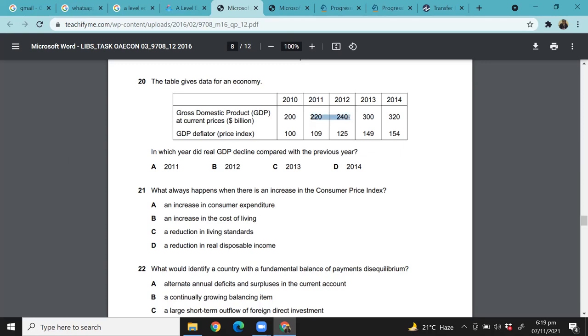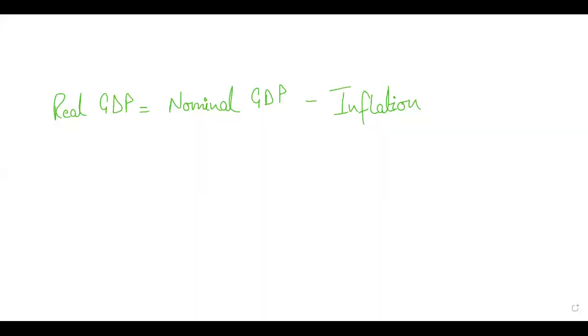Now for the next year, how will we calculate? Perfect, right? So the next year, between 2011 and 2012, your nominal GDP increased from 220 to 240, right? Let me check once again.